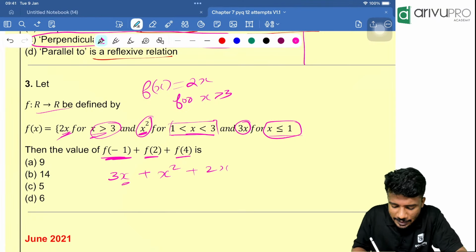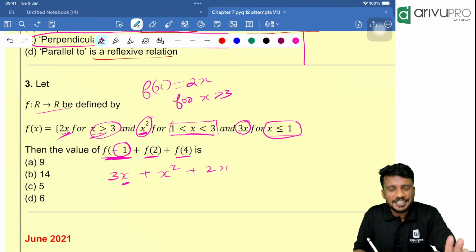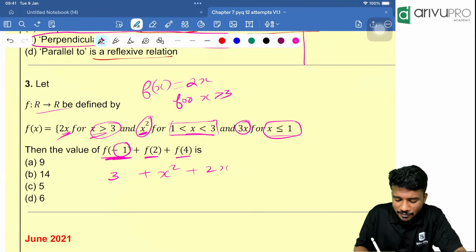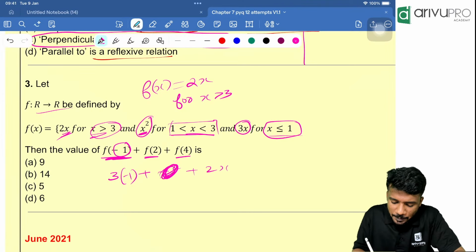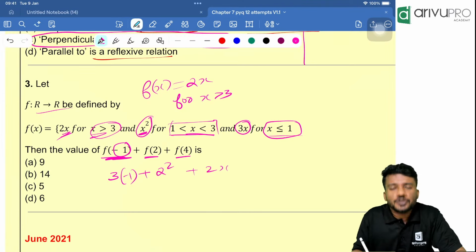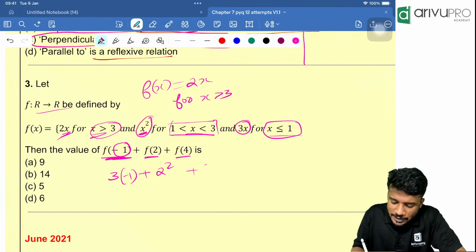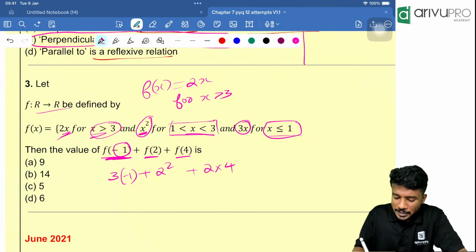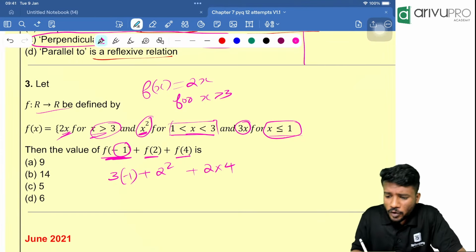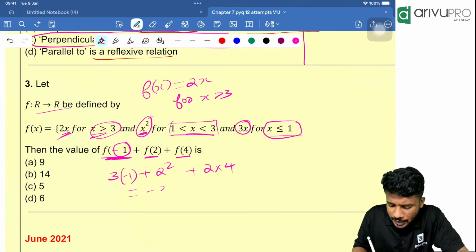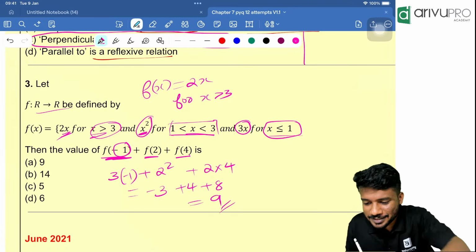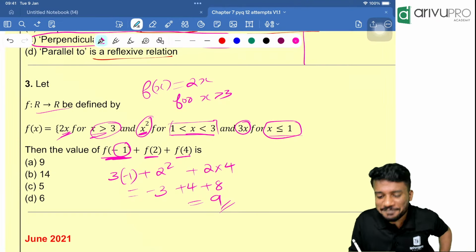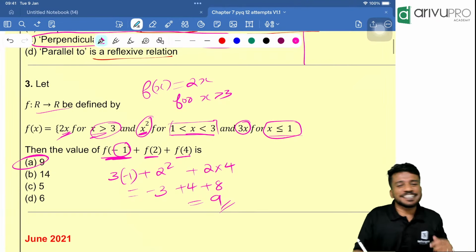Now people, here you should put the respective values. For the first one you should put the value minus 1, so 3 into minus 1. For x square, instead of x you should put 2 square. Then instead of 2x, you should put 2 into 4, because the x value is 4 over there. Now what is it? Minus 3 plus 4 plus 8, which is equal to 12 minus 3, that is 9. 9 is the answer. So this series is very helpful. Yes, thank you. Option A is your answer.